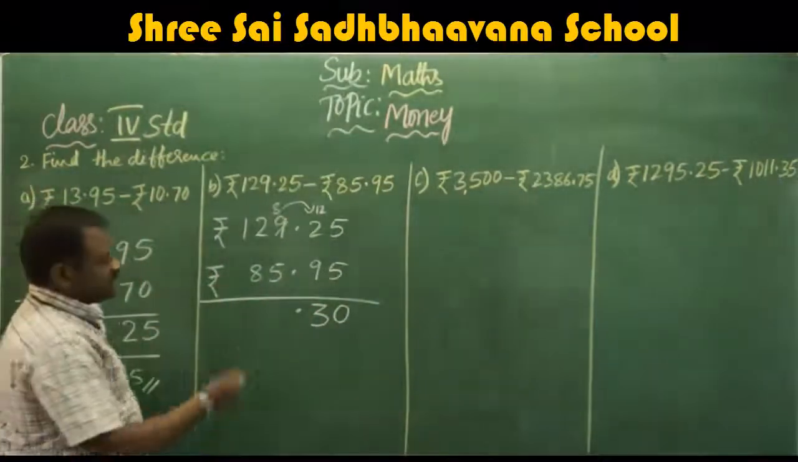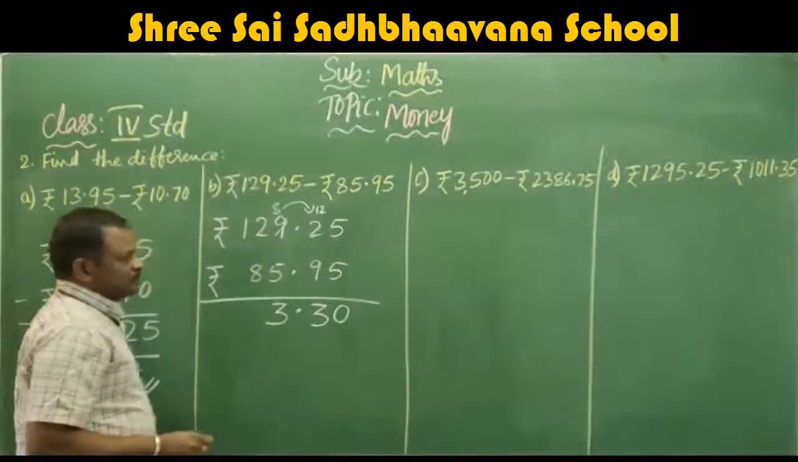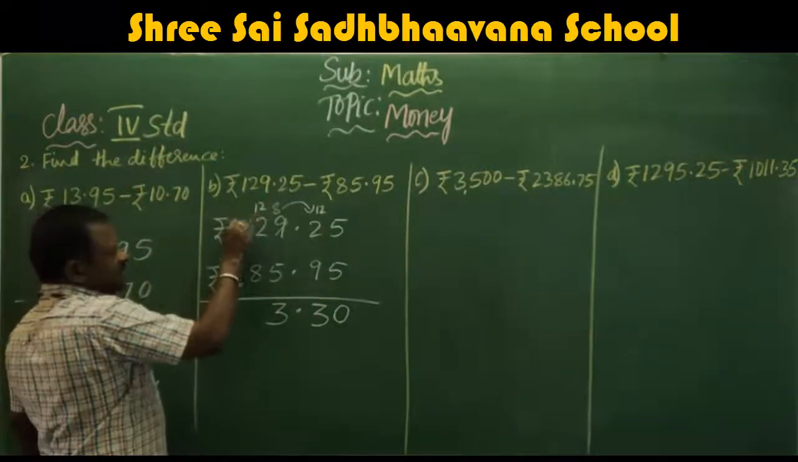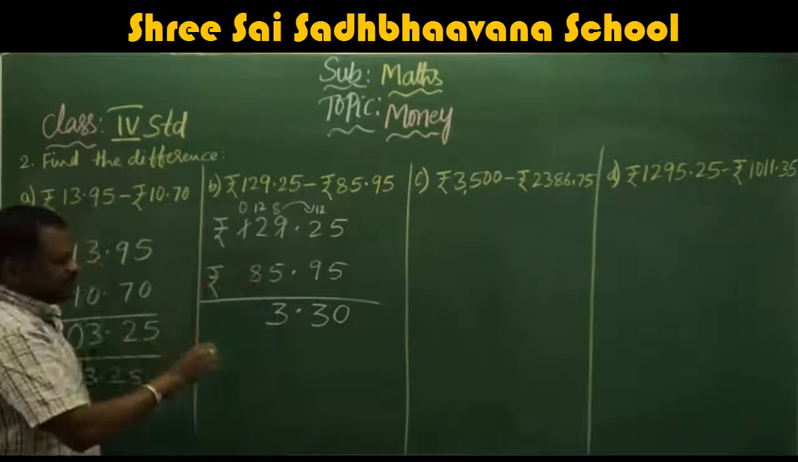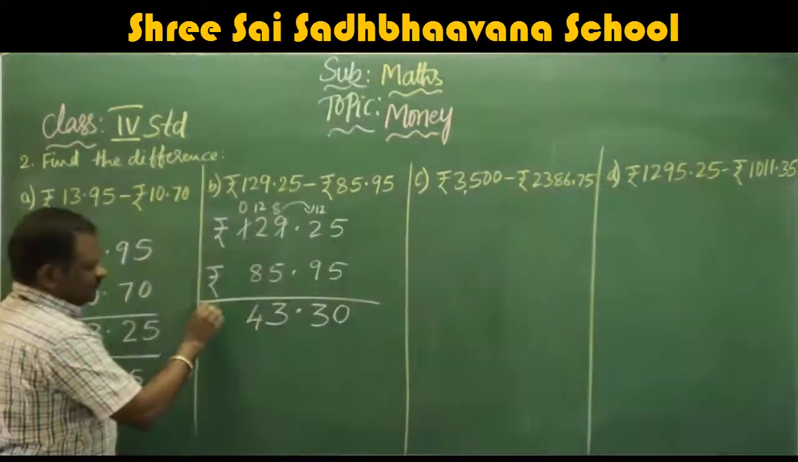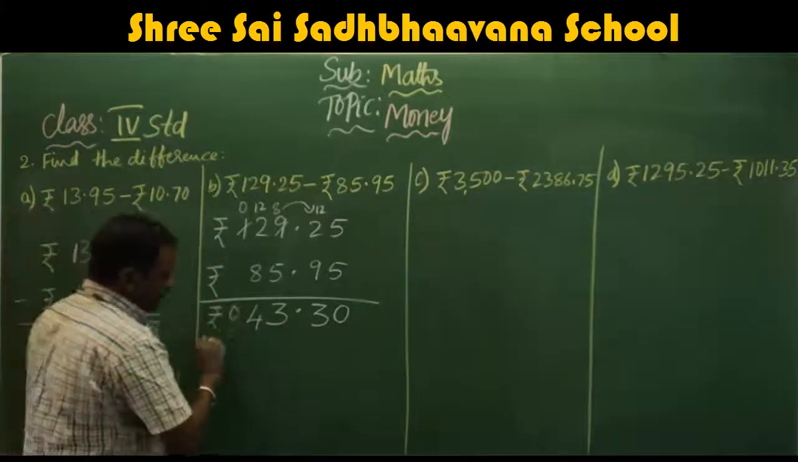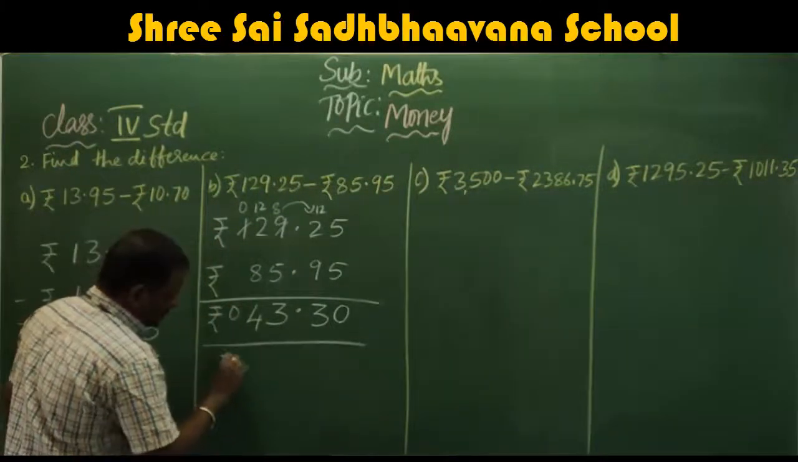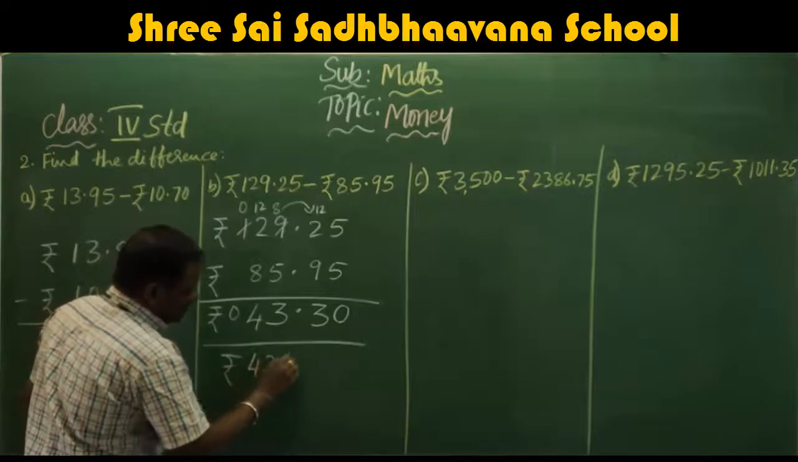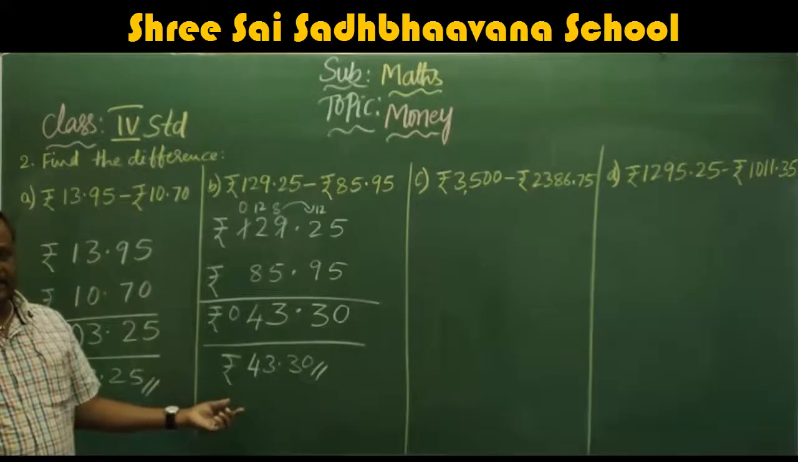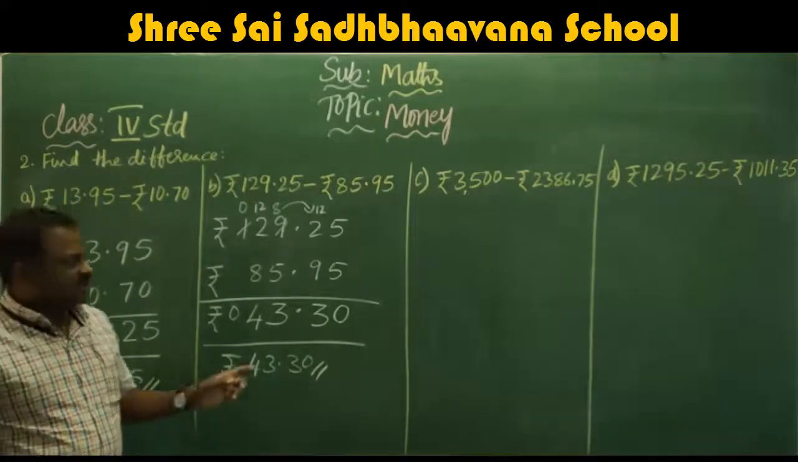This is 8. 8 minus 5, 3. Once again here 2 is there. You take carry. This becomes 0. 12 minus 8, 4. This is 0. So you will write the answer, rupees 43.30. Once again I will explain.